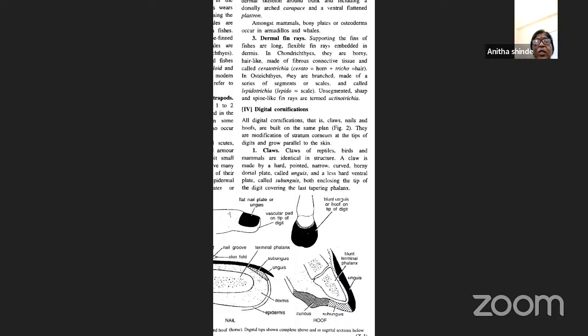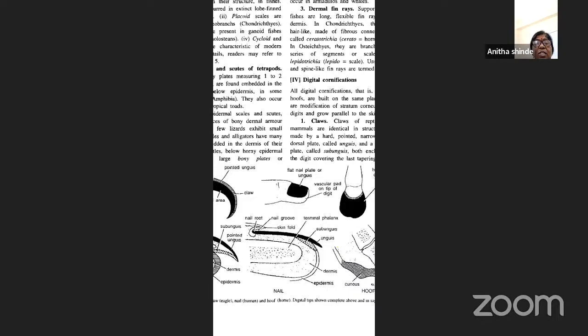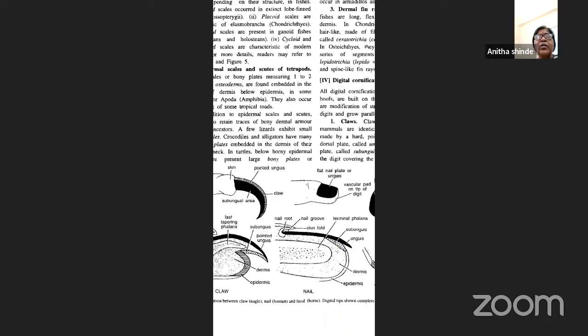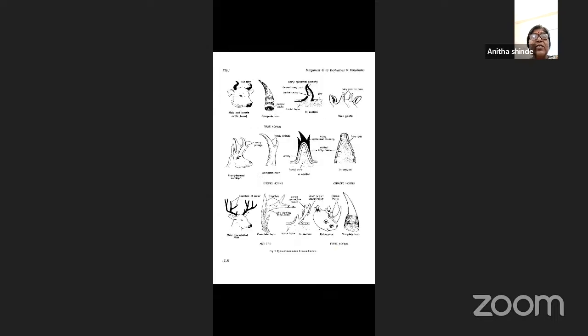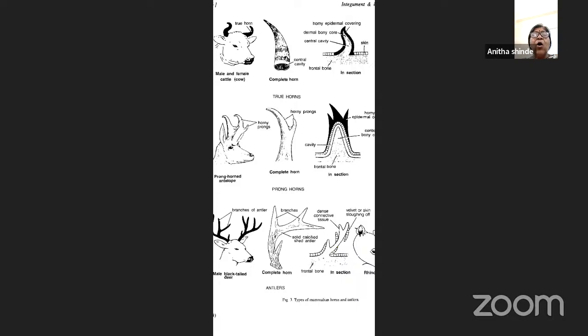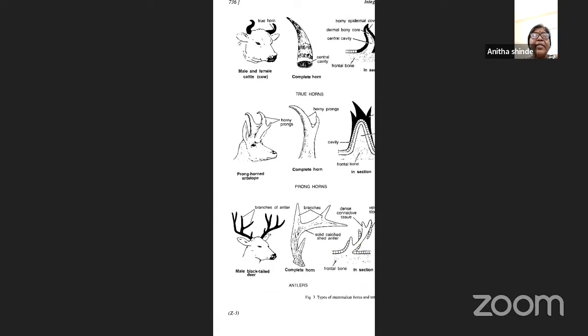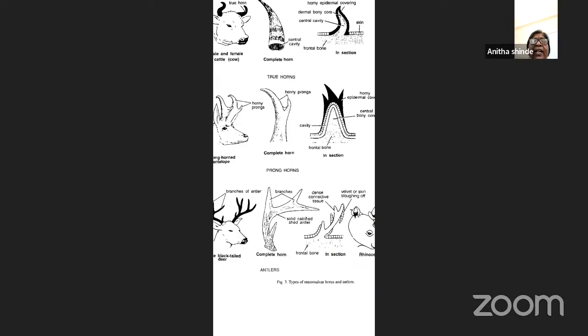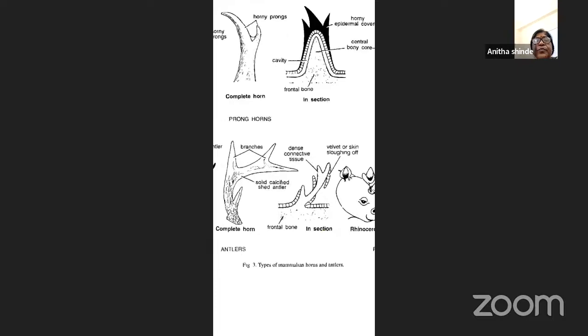So this is the claw, this is the nail, and this is the hoof. Now we'll see one by one. These are the different types of mammalian horns, and also the antlers, which you see.